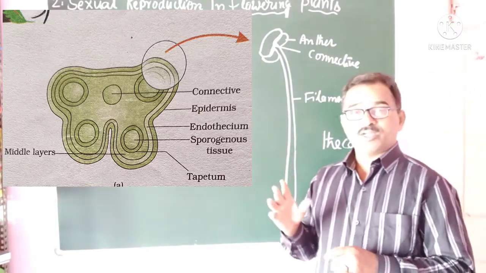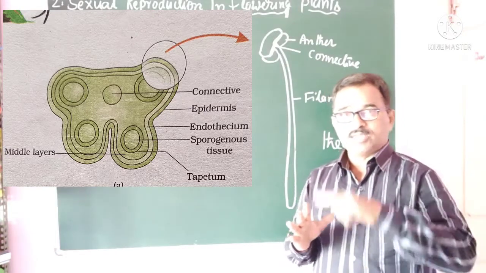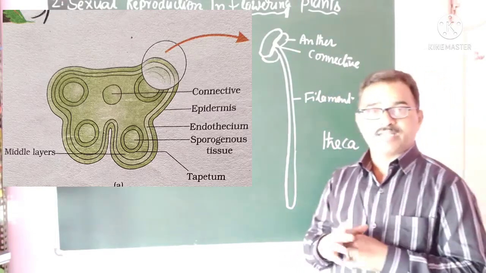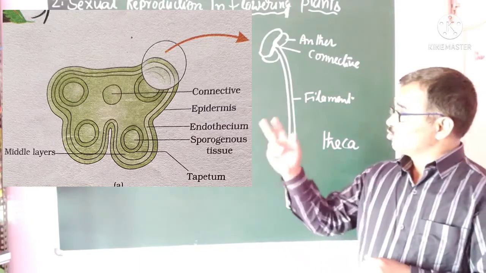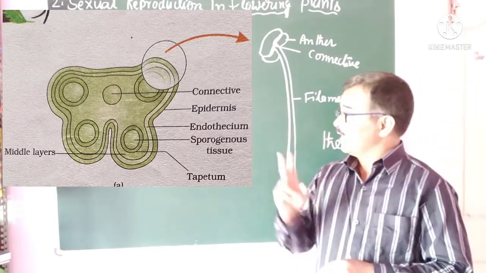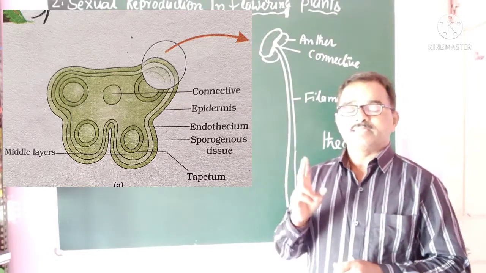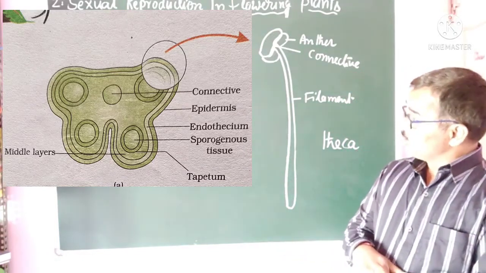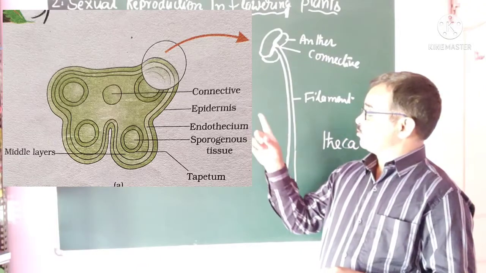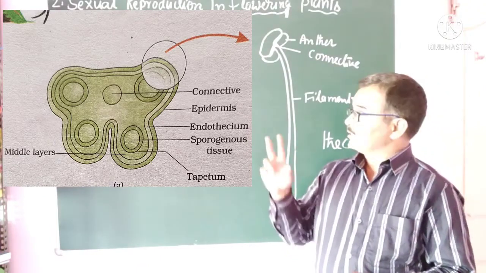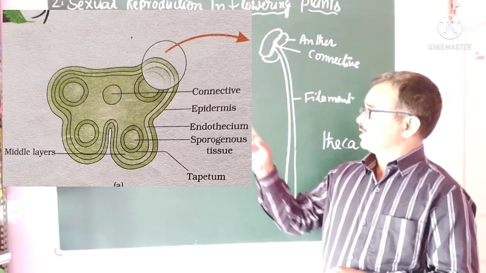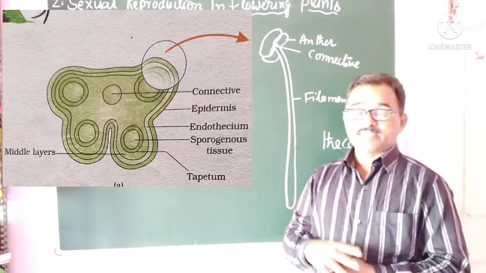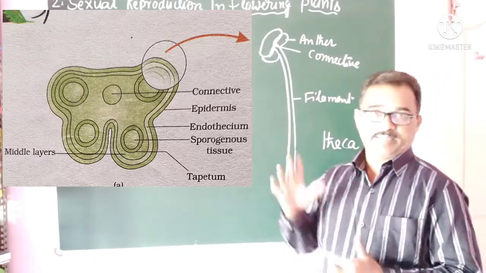And these microsporangia are surrounded by a sheathy layer or particular specialized coverings. Such structures are called theca. Each lobe having two thecae, hence it is called dithecous anther. In total, 4 microsporangia are there. Therefore, it is called tetrasporangiate. And they are present at each corner, having 4 corners. Hence, it is called tetragonal anther.